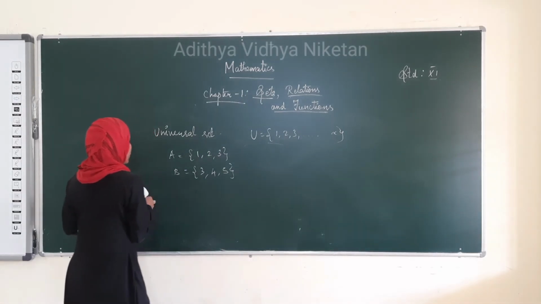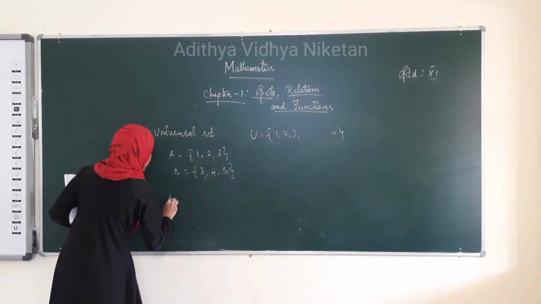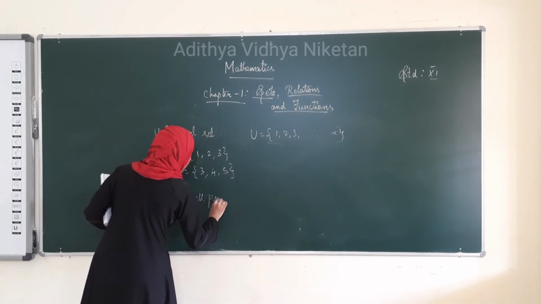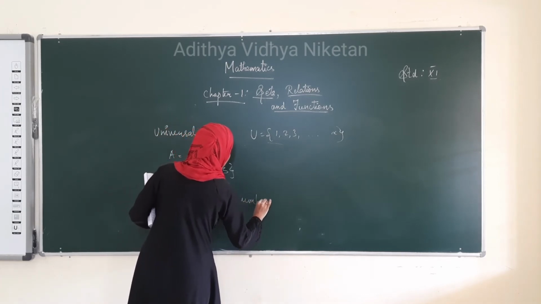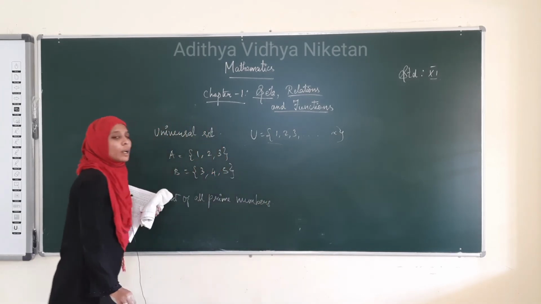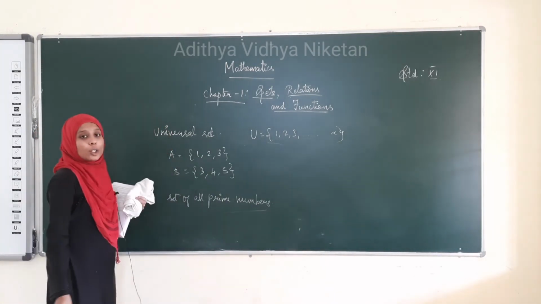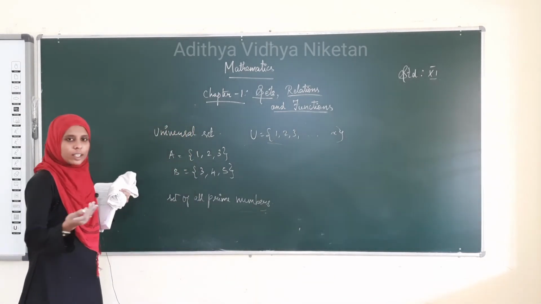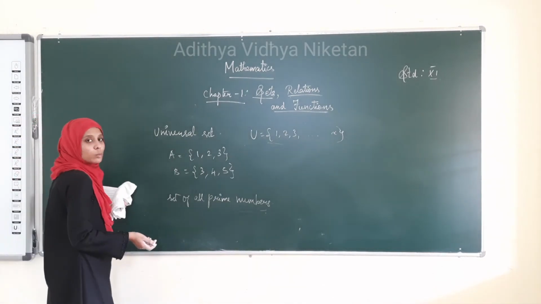If we take the set of all prime numbers, then what can we take as the universal set? The set of all prime numbers includes 2, 3, 5, etc. It may include negatives also.